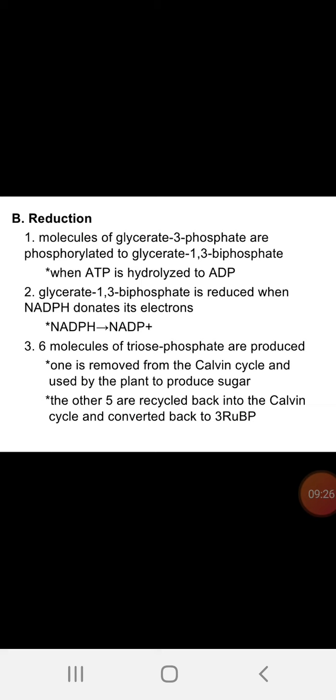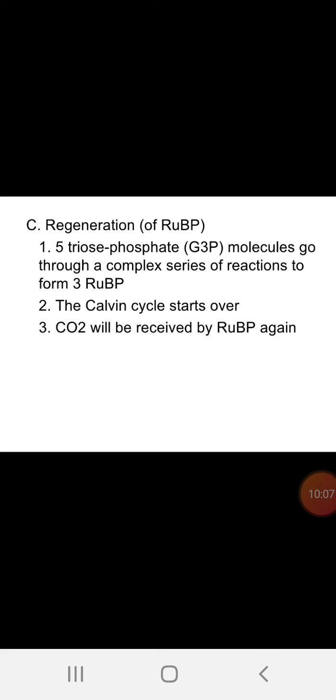In the next step, reduction, 1 molecule of glycerate 3-phosphate is phosphorylated to glycerate 1,3-biphosphate by the addition of ATP. In the second step, glycerate 1,3-biphosphate is reduced when NADPH donates its electrons and becomes NADP. See, this comes from the light reaction. 6 molecules of triose phosphate are produced. 1 is removed from the Calvin cycle and used by the plant to produce sugar, and the other 5 are recycled or regenerated back into the Calvin cycle and converted back to RuBP. Like this, the Calvin cycle reaction ends.